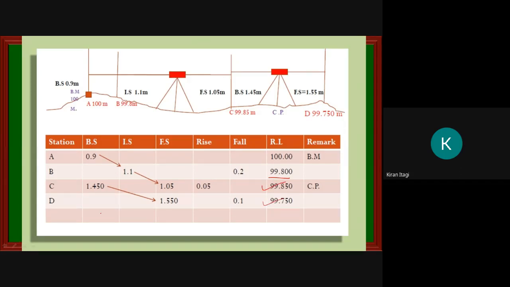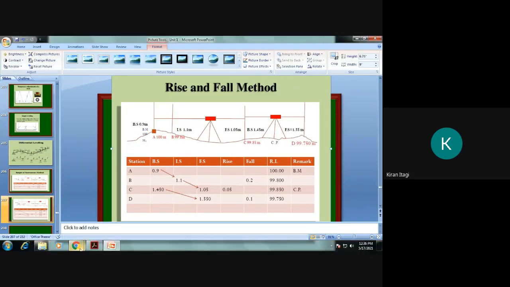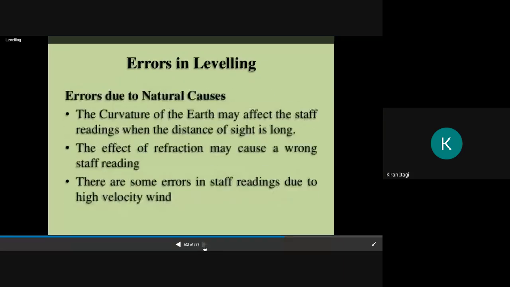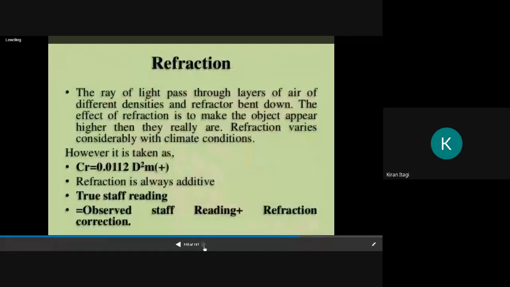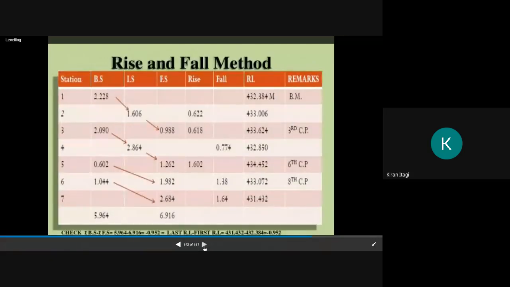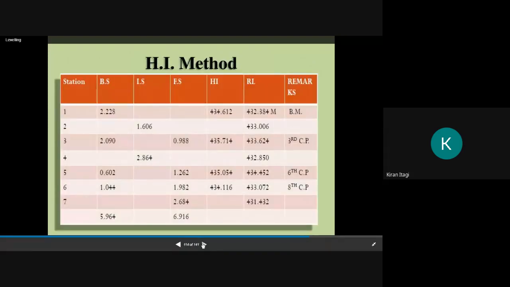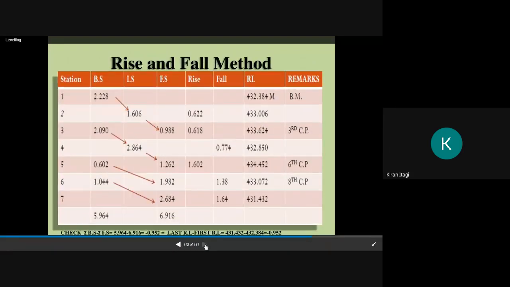So in numericals, I will explain to you. We will take some numericals and determine the RLs with respect to rise and fall and height of the instrument. Is there any theory we have left with? Errors, is there errors? I will explain later. The fraction is not there. Directly we have examples, so we have a number of examples. Even also I will take some question paper for numericals.